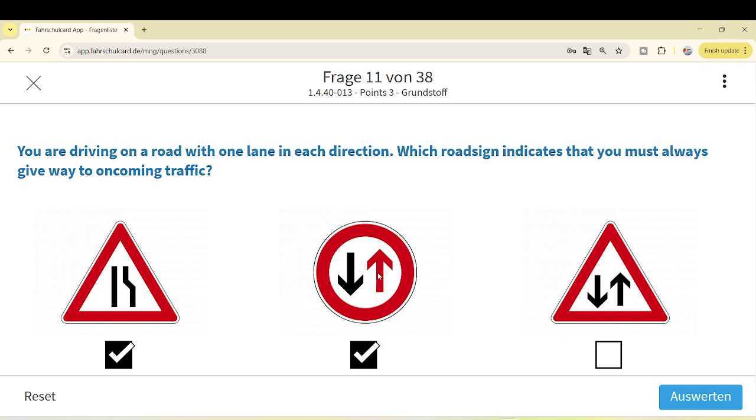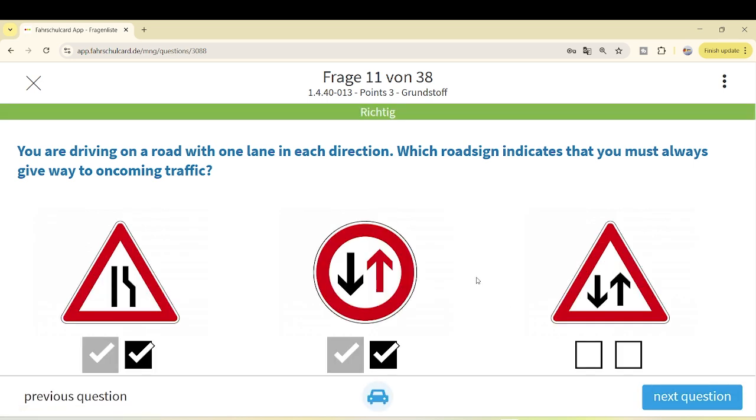And then there are two arrows and your side is red. You have to give way to the oncoming traffic. In this sign, no side is red. That means you don't have to give way. Both directions of traffic have the same priority. So only these two options you see are correct. Let's jump to the next question.